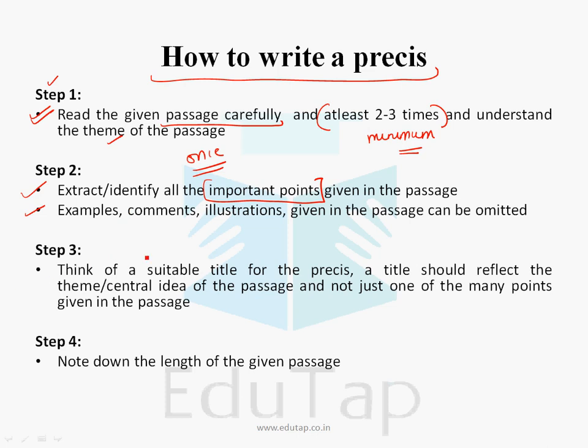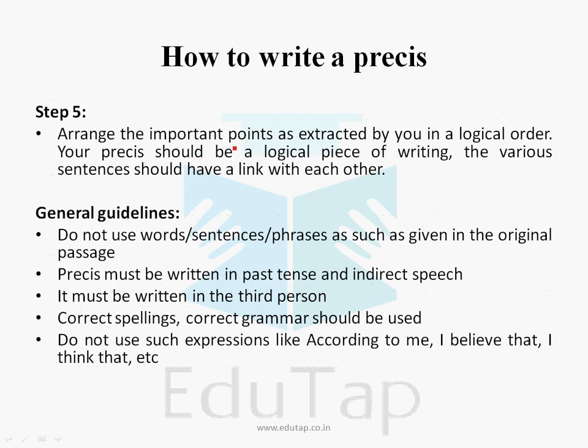The next step is you have to think of a suitable title. So once you are reading the passage 2 to 3 times, automatically a suitable title will crop up in your mind, that this should be the title of this précis, right? Note down the length. Arrange the important points as extracted by you in a logical order. Very important. You are ignoring this point, that you have to write down the points in the précis in a logical order. Your précis should be a logical piece of writing. The various sentences should have a link with each other, right?